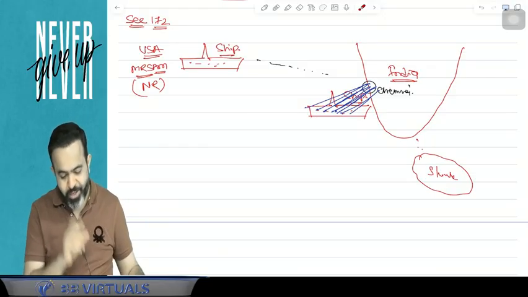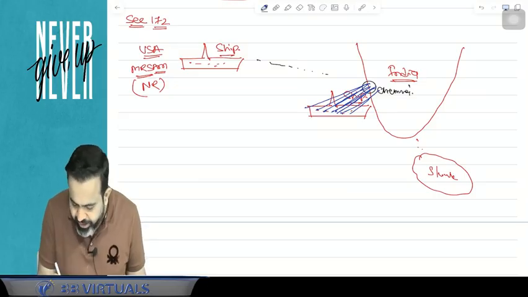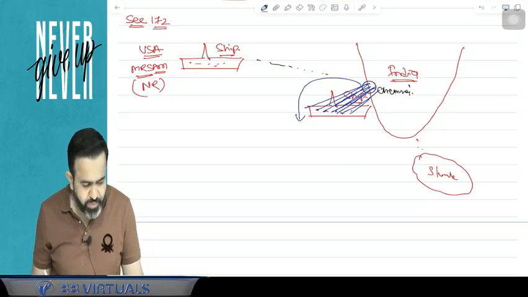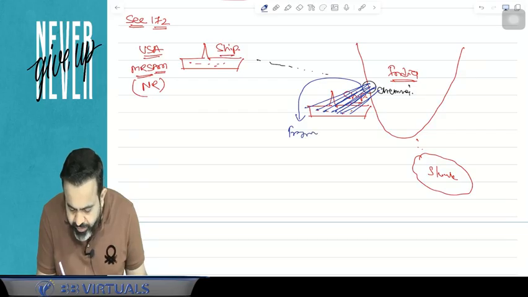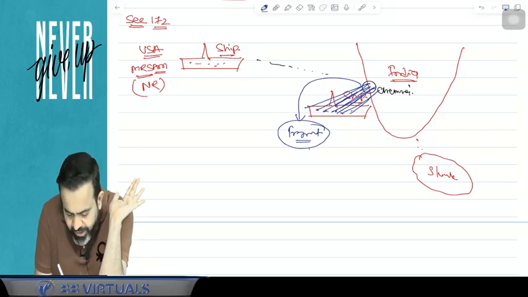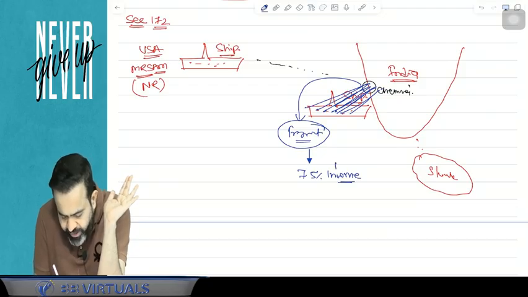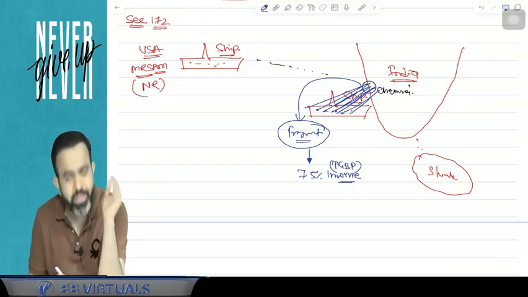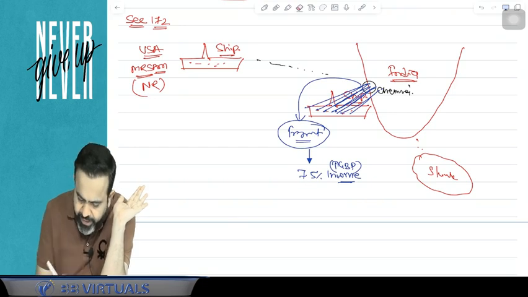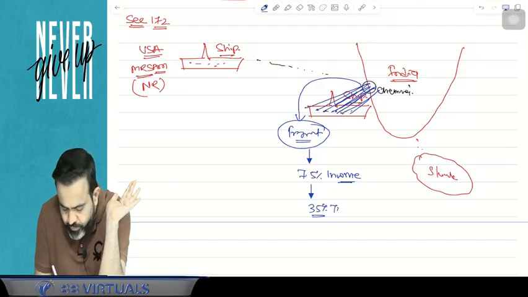So what we do is say that for whatever goods you have loaded at the Indian port, whatever freight charges you have collected, 7.5% of those freight charges will be your PGBP income. And on that 7.5%, you have to pay taxes at the rate of 35%.